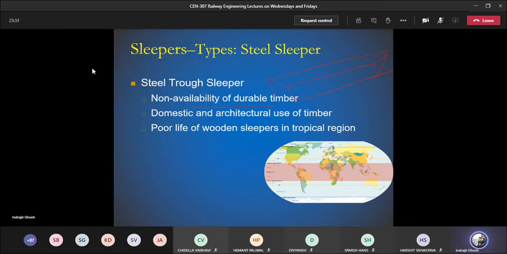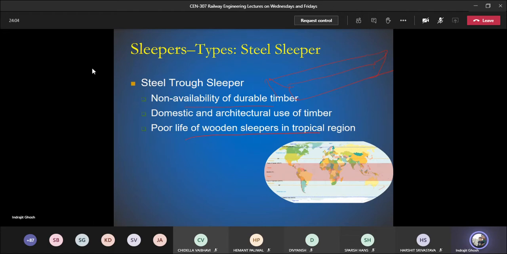The domestic and architectural use of timber. So timber has other uses as well. So for the furniture, for other ornamental designs, we go for the use of timber. So we thought that we have to go for deforestation. So the environmentalists, they were after the railways, that why don't you come up with something else. Then poor life of wooden sleeper in the tropical region.